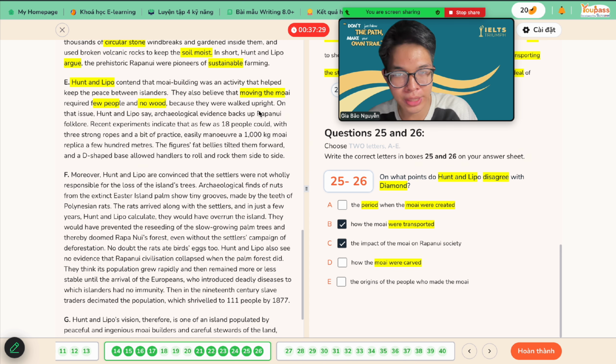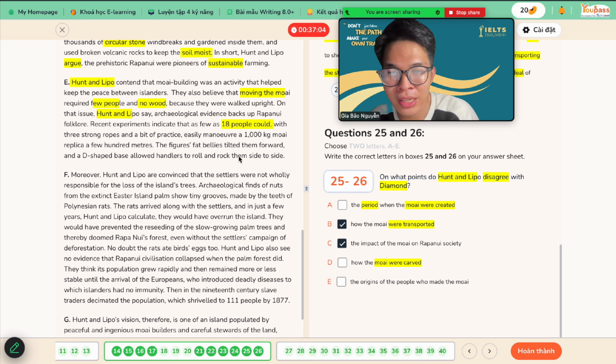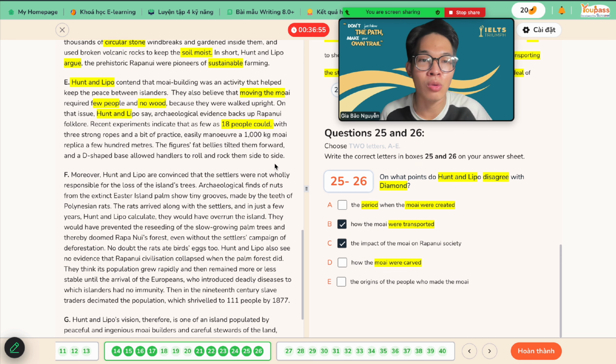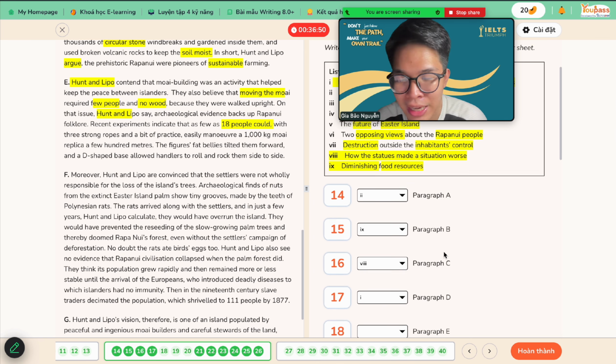Because they walked upright. Okay, on that issue, Hunt and Lipo say archaeological evidence backs up Rapa Nui folklore. A recent experiment indicates that as few as 18 people could, with 3 strong ropes and a bit of practice, easily move them. Which means it requires just 18 people and only a rope to transport the statues somewhere. The figure's fat belly tilts it forward and its D-shaped base lets handlers roll and rock it side to side, which means the statues can be rolled, just like a rock, right? So yeah, this one is correct. So move on to the next one, question number 18. Which one is correct, guys?